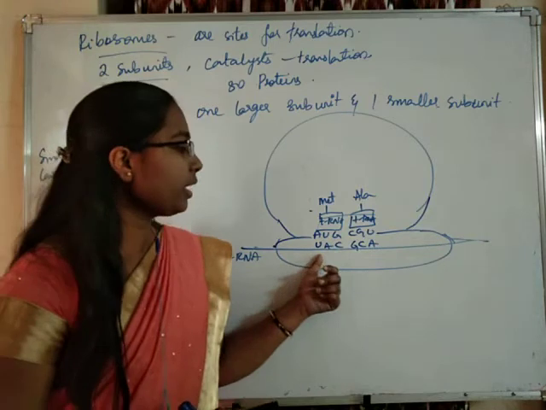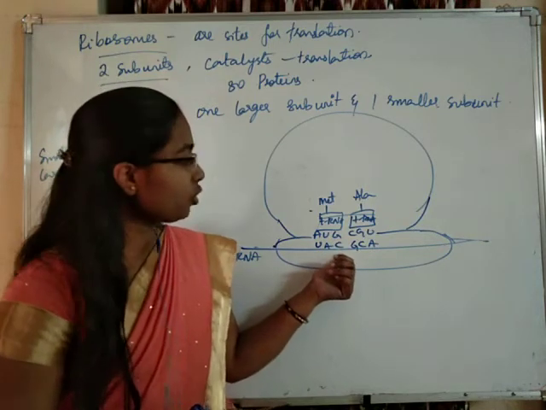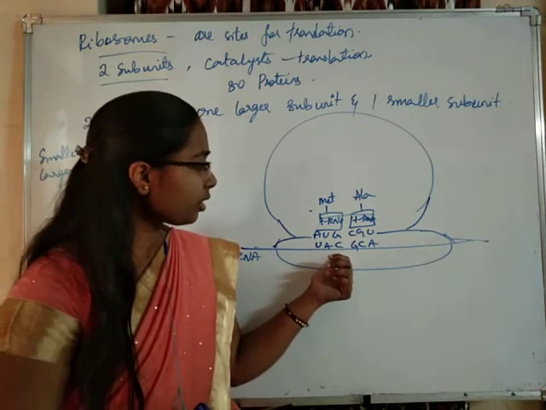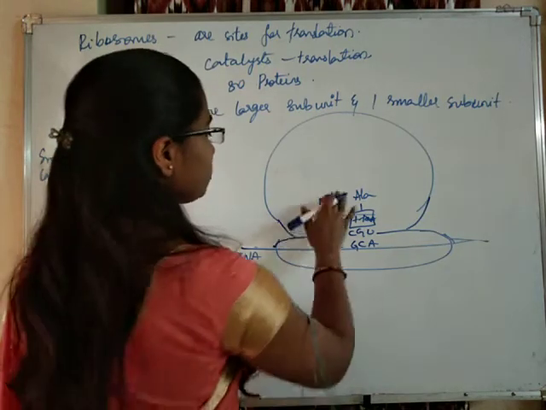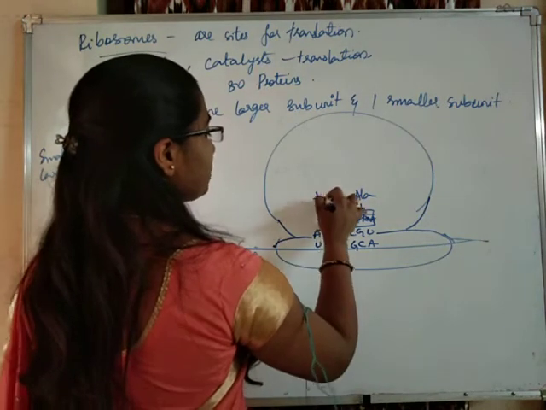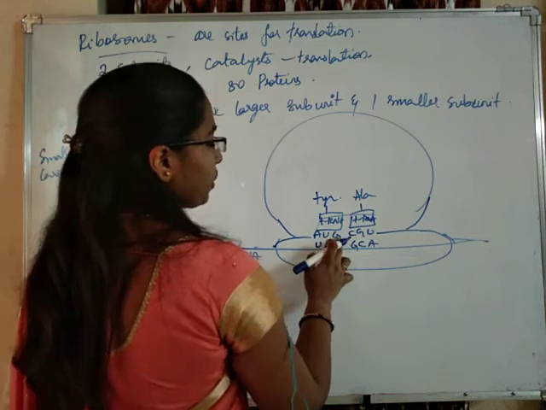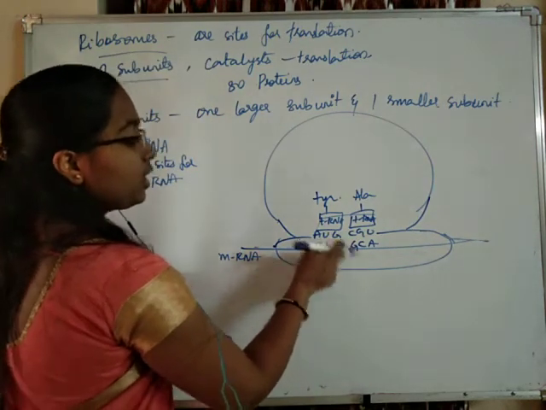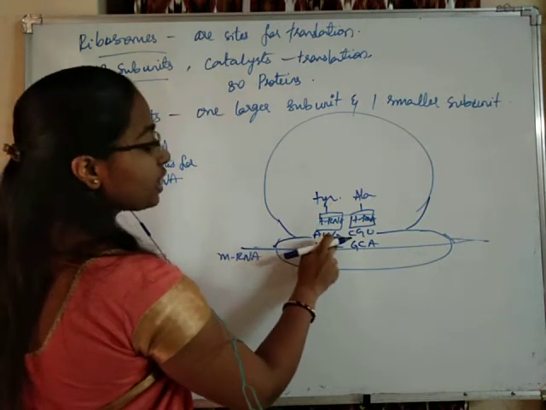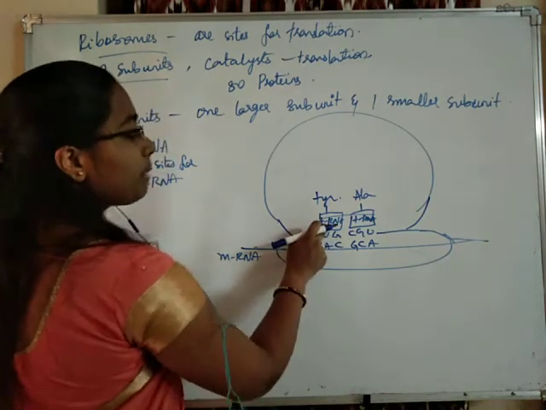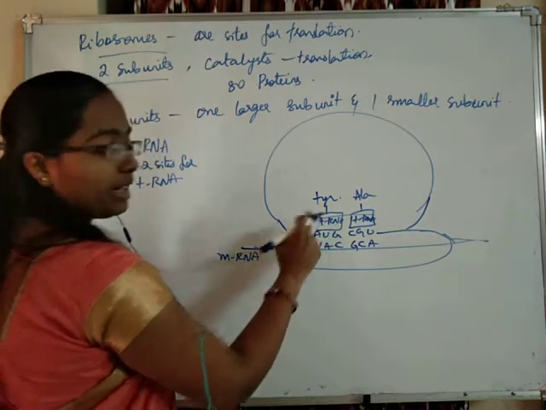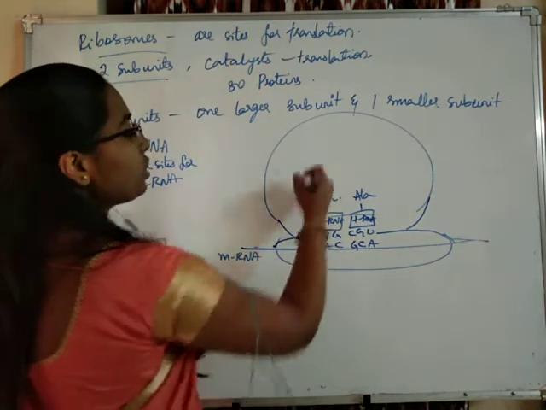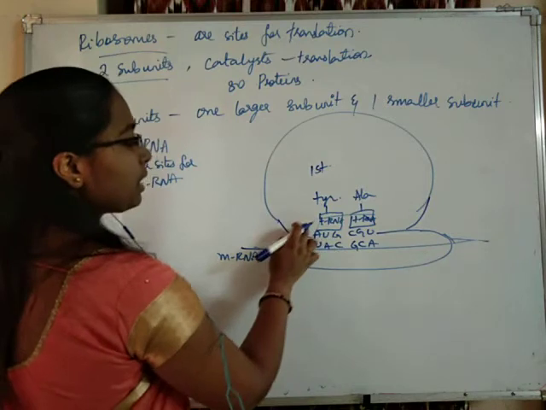See, what is the codon in mRNA? UAC. So, this codon is bringing AUG. Okay, this is not methionine, this is tyrosine. So AUG is an anticodon for UAC. So, this tRNA is having the AUG anticodon on it. It has come and bound with the first binding site on the larger subunit. This is the first binding site, it has bound.